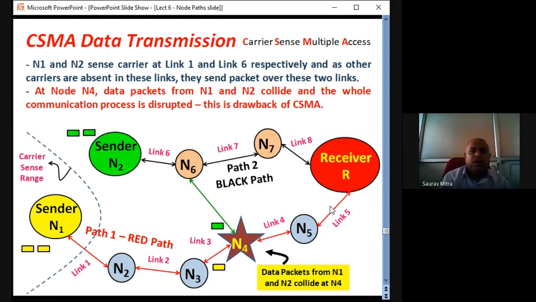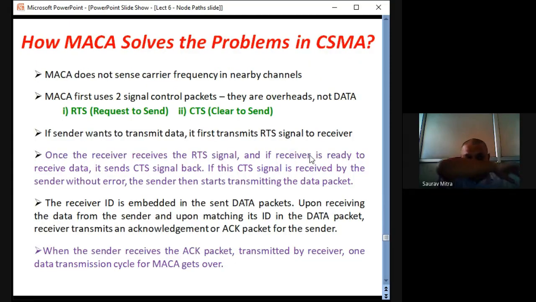MACA is a protocol which can be used to solve this CSMA based data transmission collision problem. So what is a MACA protocol? MACA protocol is a medium access control protocol. It is actually solving the problem of CSMA. CSMA is a very primitive kind of protocol.